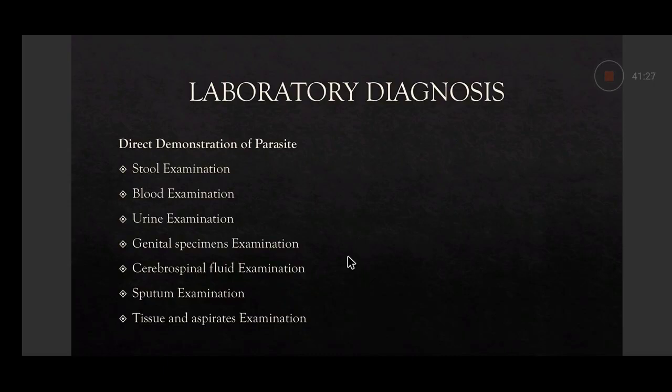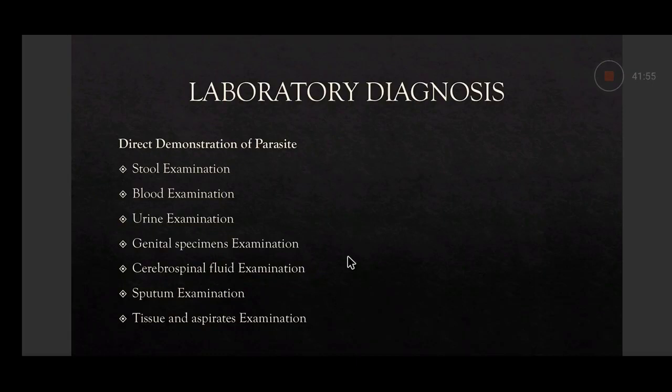Sometimes in muscle biopsy, Trichinella spiralis and Taenia solium may be demonstrated. Or fluid aspirated from a hydatid cyst in hydatid disease can also be used for demonstration of Echinococcus granulosus. Sometimes Giardia lamblia trophozoites can also be demonstrated in the bile aspirate.